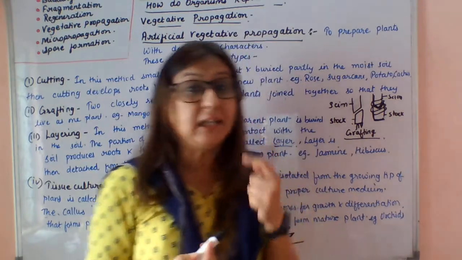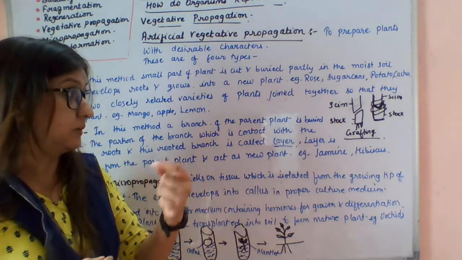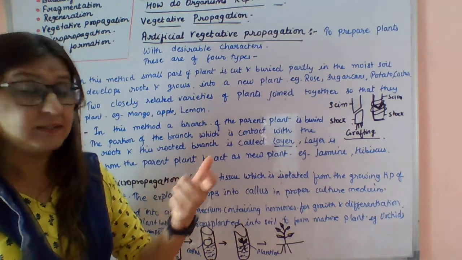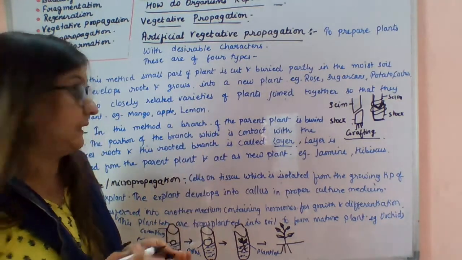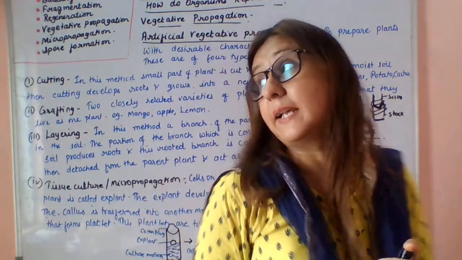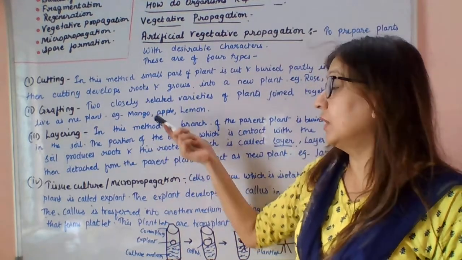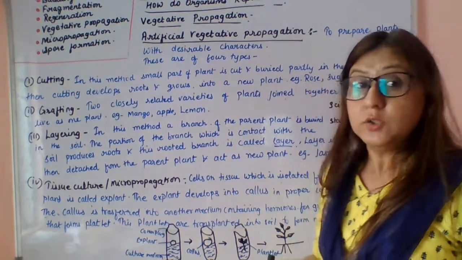and just wind it tightly with rope, or you can say cotton rope. Okay, so two closely related varieties of plants are joined together so that they live as one plant. You can do this in mango, apple, and lemon.